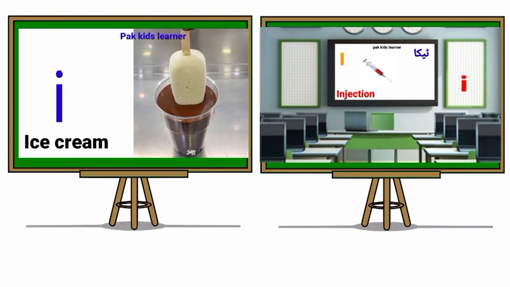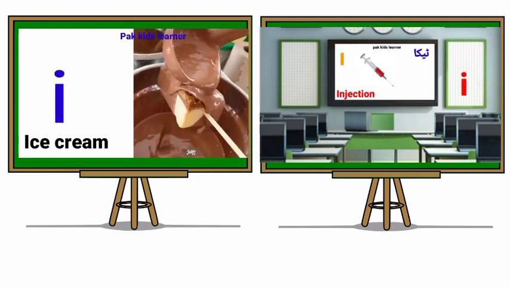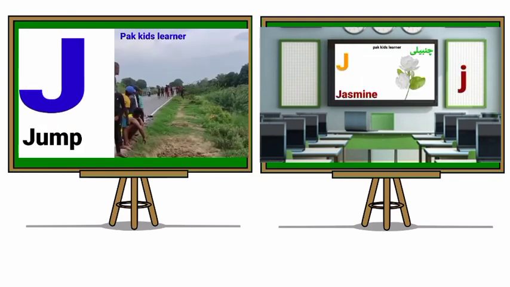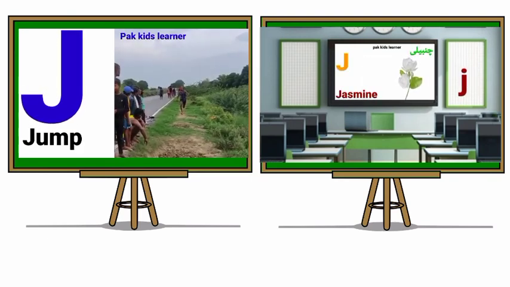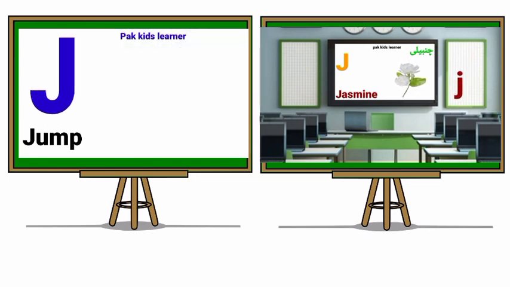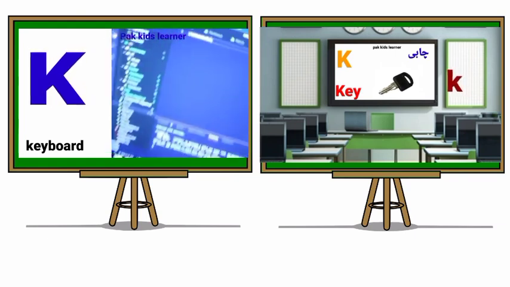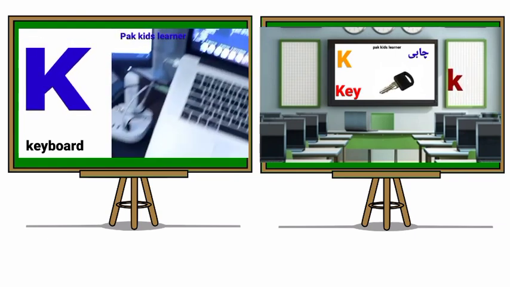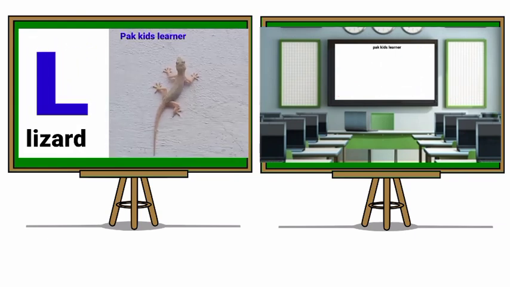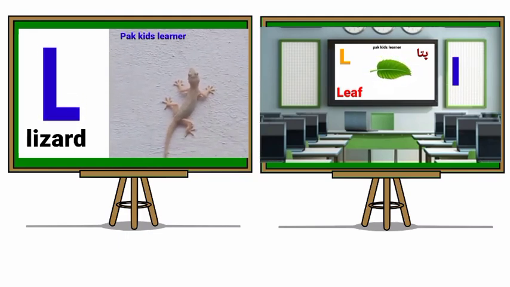I for ice cream. I for injection. J for jump. J for jasmine. K for keyboard. K for key. L for lizard. L for leaf.